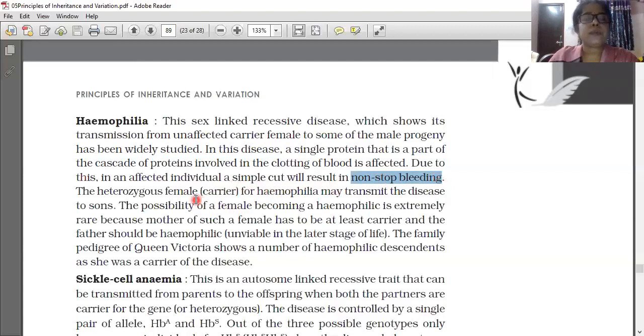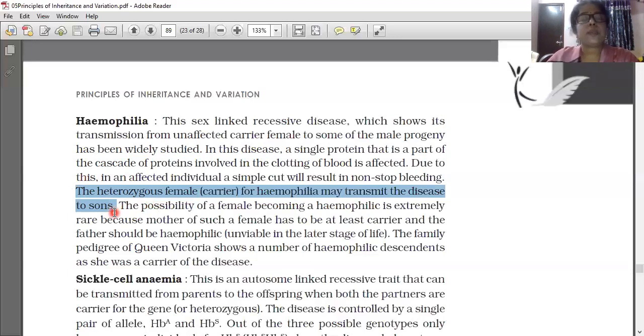The heterozygous female for hemophilia may transmit the disease to her son only. The heterozygous female is only carrying. Heterozygous female means female XX only. But in one of the X genes, this hemophilia gene will be there. That is represented as X with H. The other will be normal only. So it is called heterozygous. I will show the slide now.